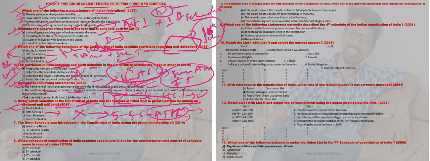The third schedule deals with the oath. The ninth schedule deals with land reform and abolition of the zamindari system. The 12th schedule deals with municipalities.